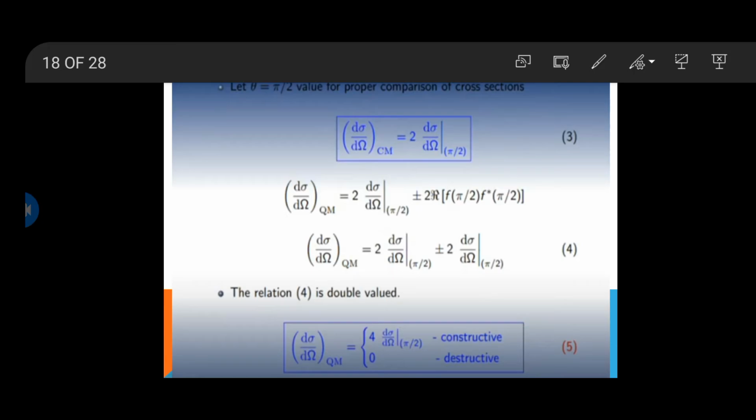As you can see, our relation is double valued. Relation 4 shows two values. If we solve equation 4, we get d sigma over d omega quantum mechanically equal to 4 and 0. The value 4 shows constructive interference and the value 0 shows destructive interference. As we discussed in our previous slide, here is the term that shows the interference phenomena. So it may be constructive interference or destructive interference. After solving equation 4, we have equation 5 that shows the value 4 for constructive interference and 0 for destructive interference.